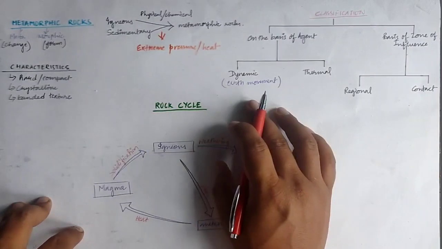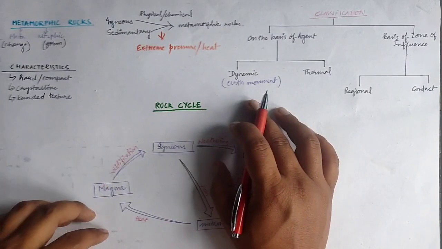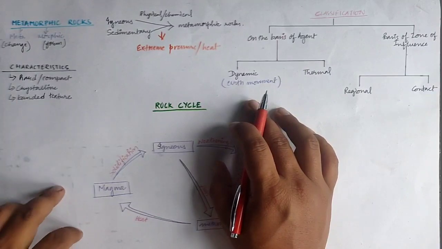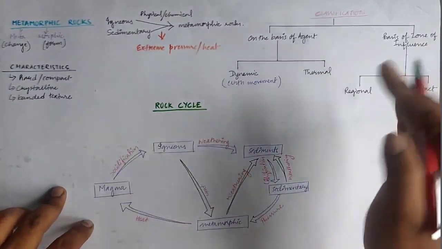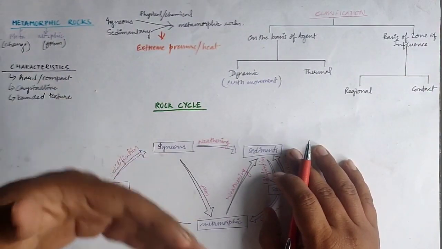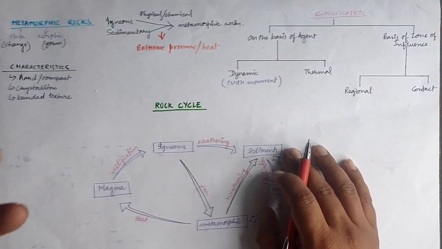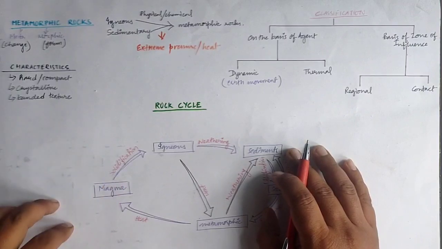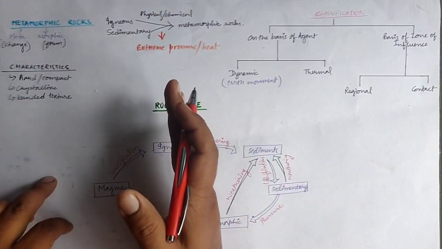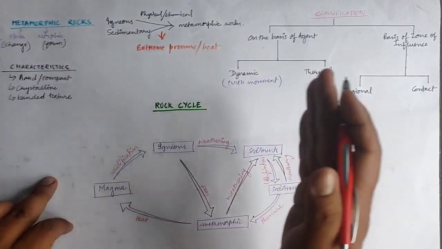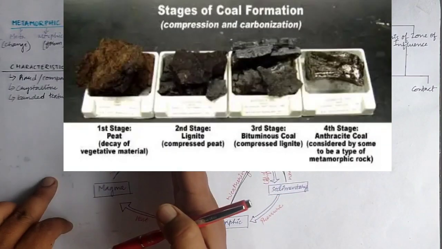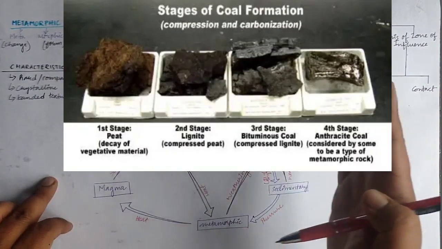Okay, so because of that, enormous pressure will be subjected to the existing sedimentary rocks, so as a result it will change into some other new form. Okay, so that is known as metamorphic. For example, take coal: doesn't coal also move through different variants? Okay, like from peat to lignite to bituminous to anthracite, isn't it?